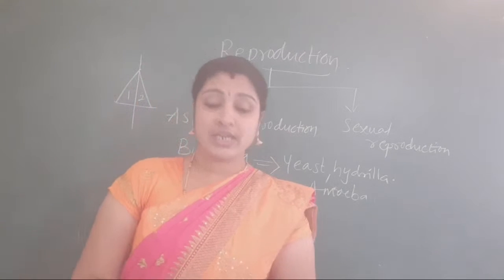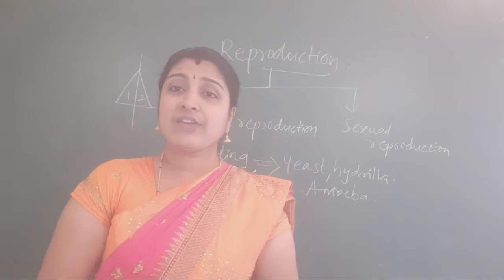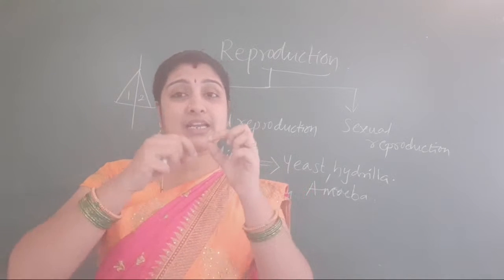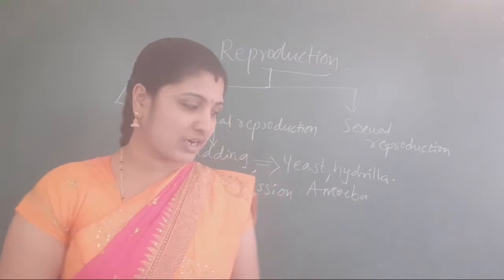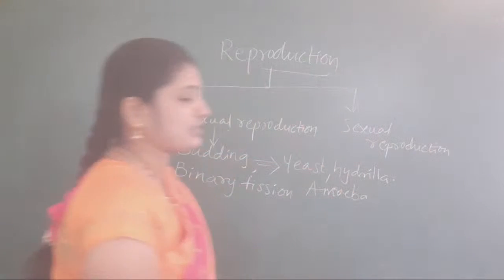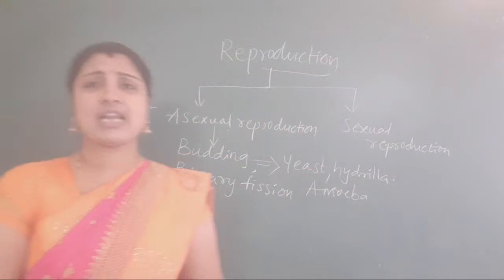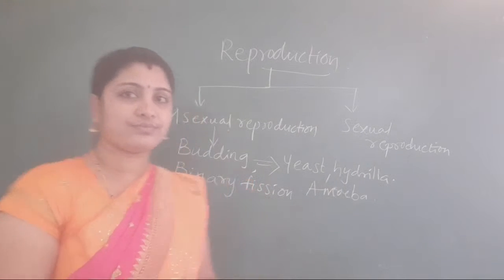In reproduction in plants, we studied about a flower. A flower has green color structures known as sepals or calyx. We will recall just the 7th class topic today.